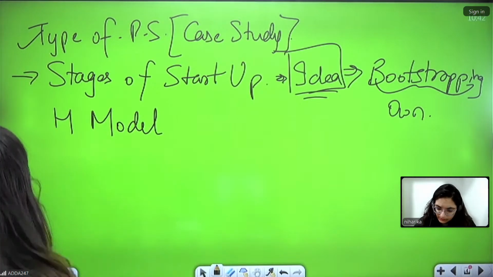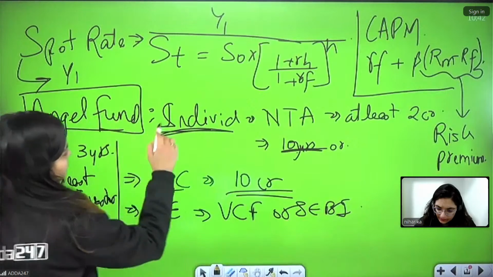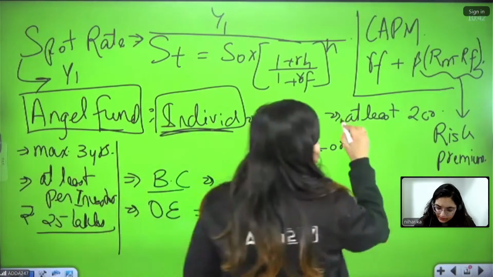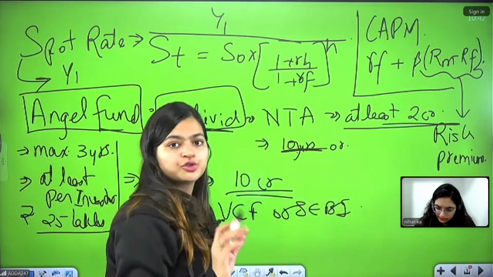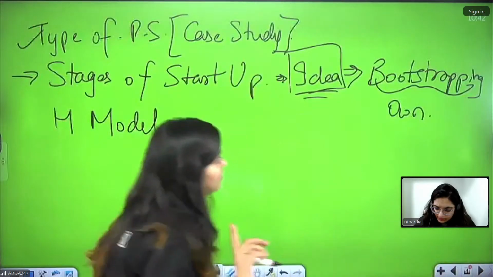And remember one very important point: if they ask about the angel fund, when we say individuals, the net tangible asset must be at least 2 crores. That means we are going to include 2 crores also, not just above 2 crores. Remember that.